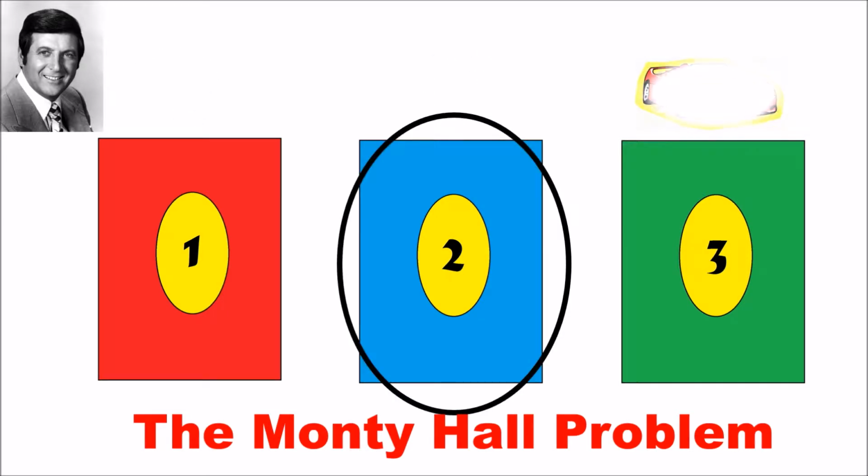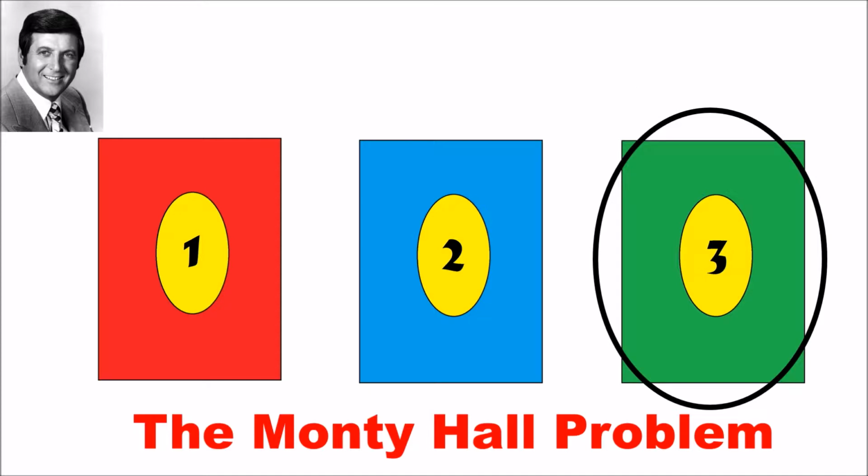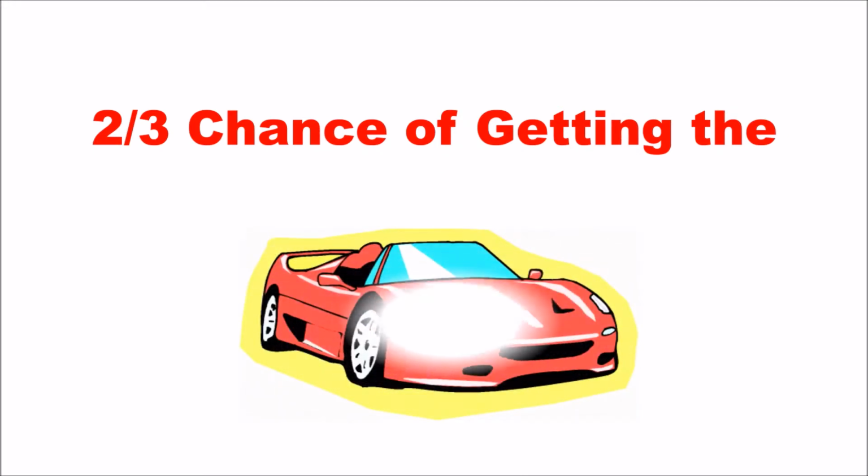Once a door was picked, Monty Hall would then reveal a door with a goat behind it and then give the contestants a chance to switch. The idea behind the problem is that if you always switch, you will always have a 2 in 3 chance of getting the car. Let's find out why.